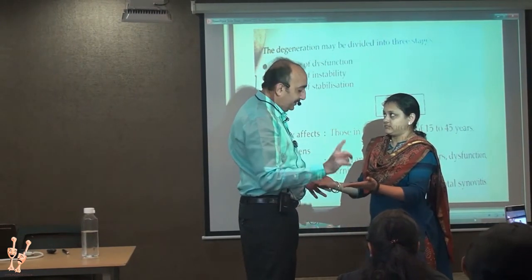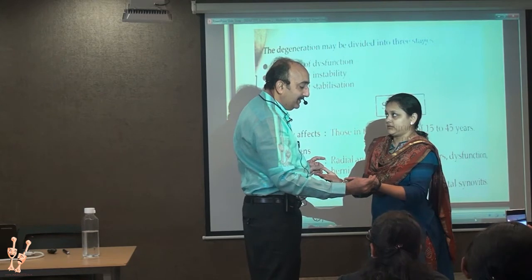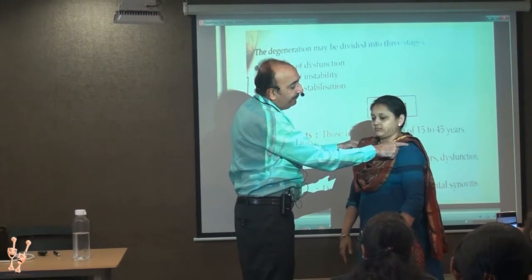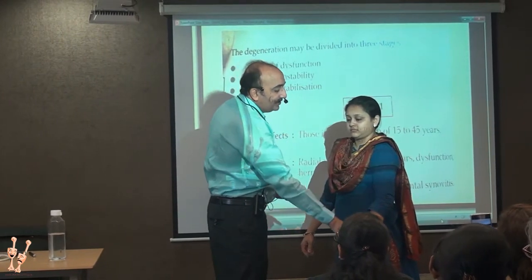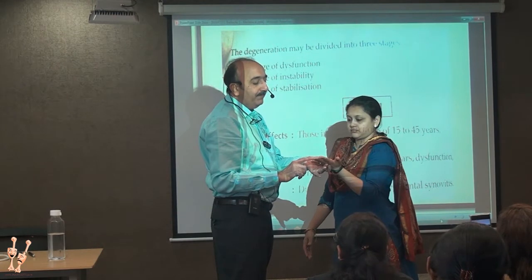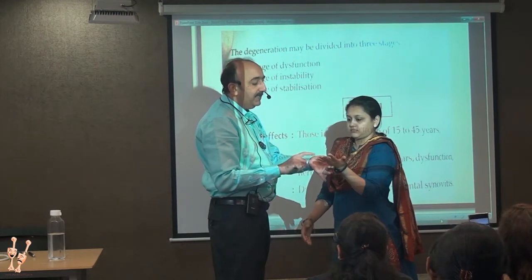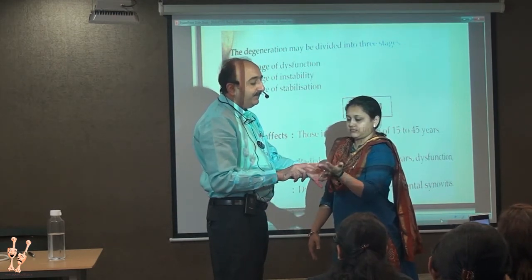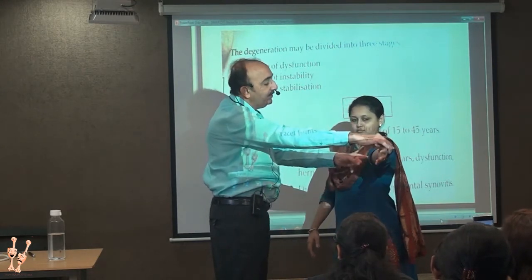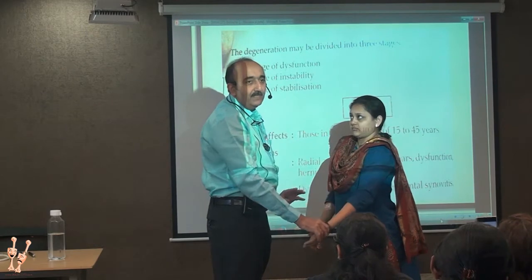Neurological sensation. C6, start from here. Sorry, C4 is the tip. C5 is the military badge. C6 is the thumb. C7 is the tip of the middle finger. C8 is the tip of the little finger. T1 is the medial forearm and T2 is just infra-axillary.